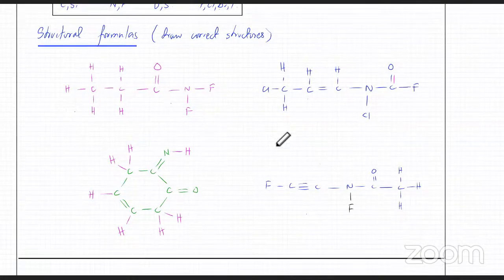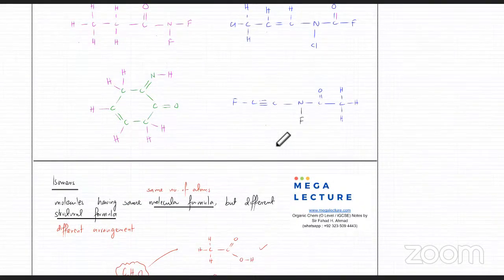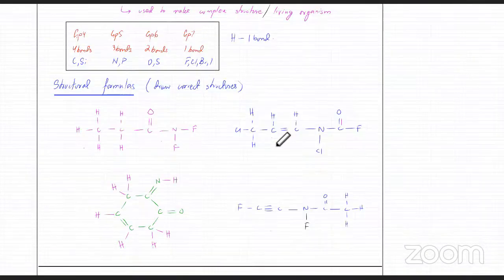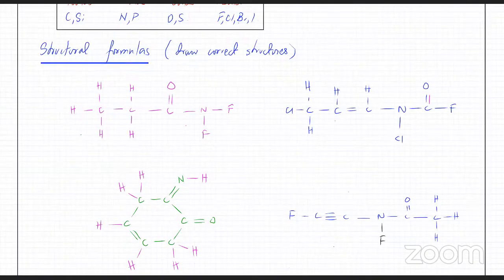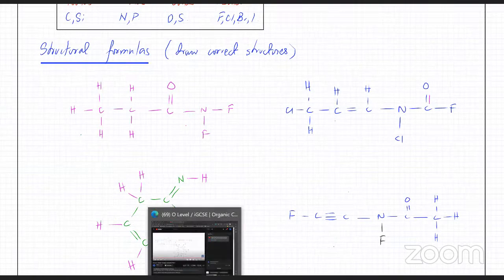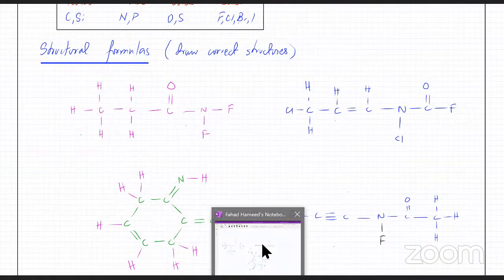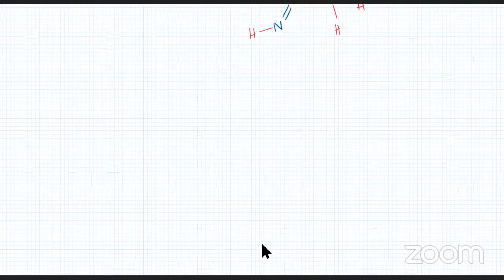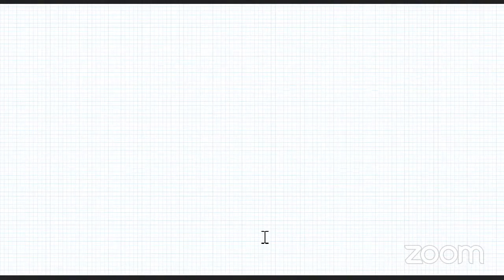And before moving on, I'm going to show you condensed formulas on the same. Now in organic chemistry you've got a lot of carbon chains, because organic structures are carbon based.